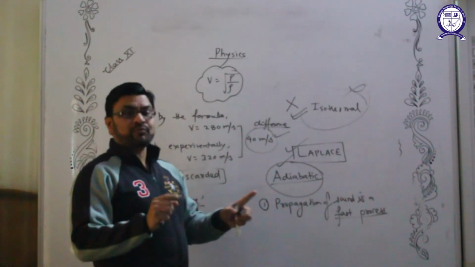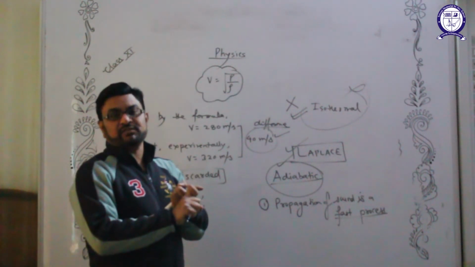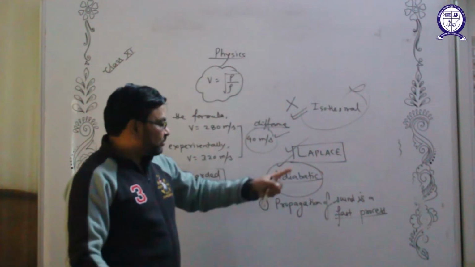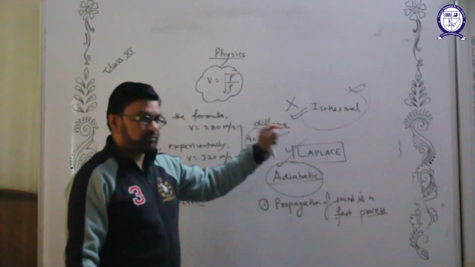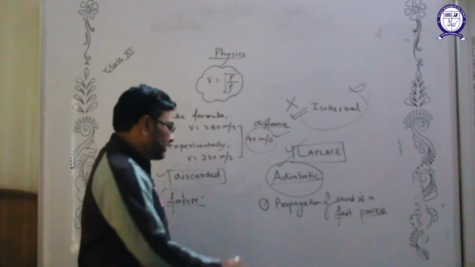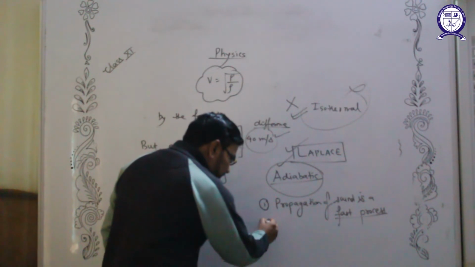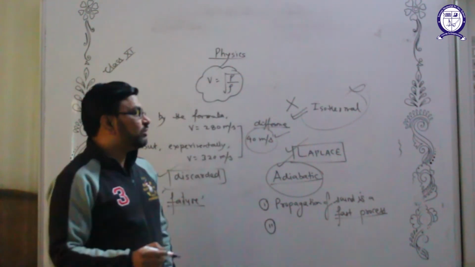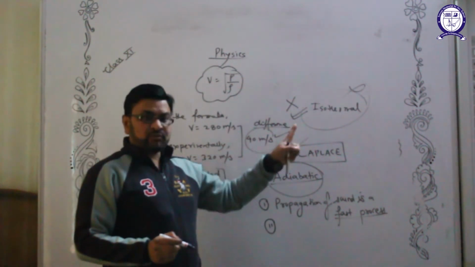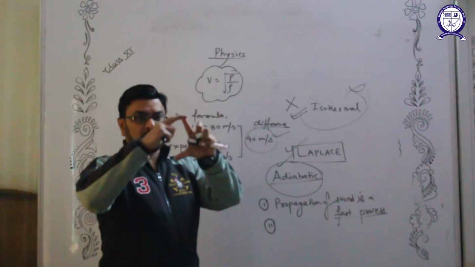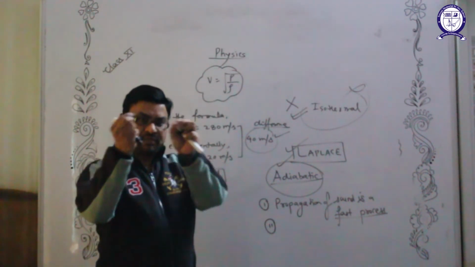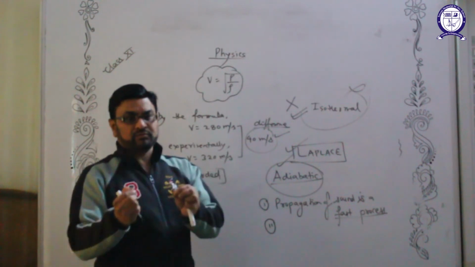Normally an isothermal process is very slow, like melting of ice or boiling of water. So a fast process cannot be isothermal. This was the first point. Second point: in thermodynamics, for an isothermal process there should be a conducting wall so that heat can come and go.